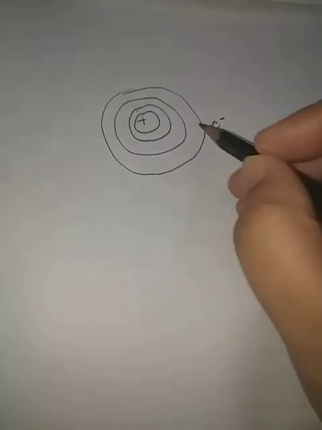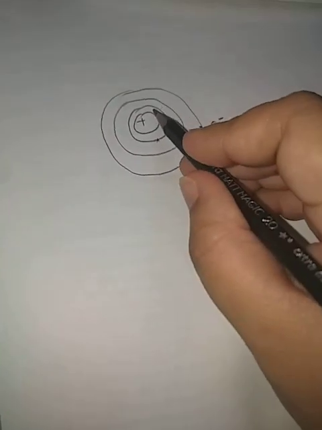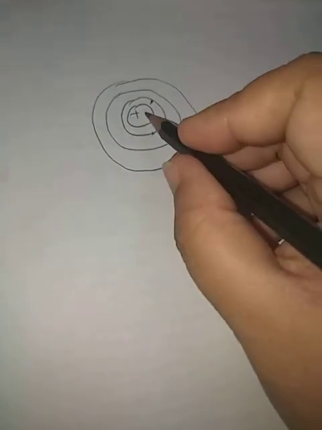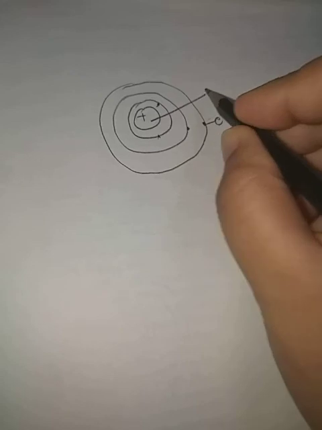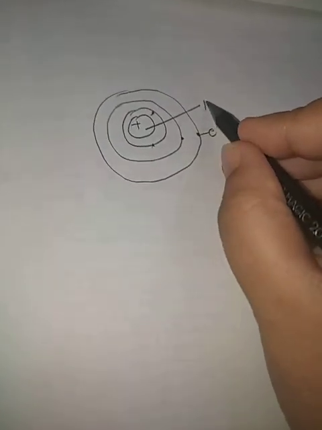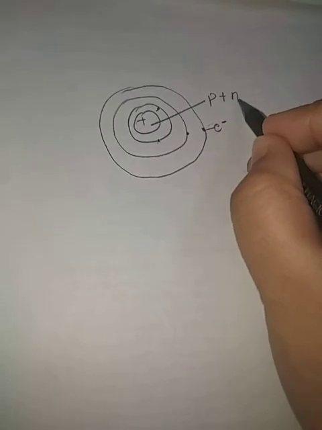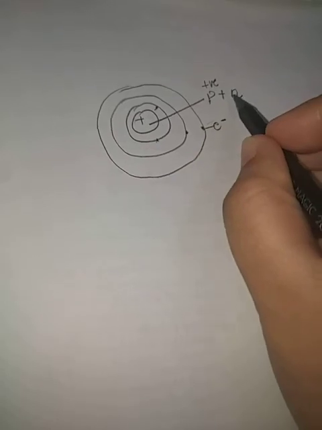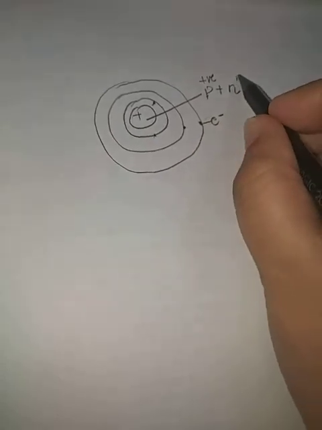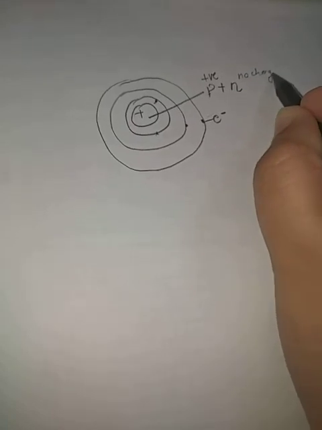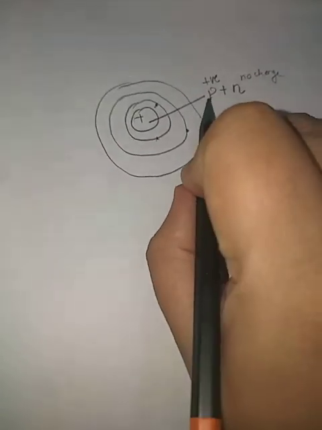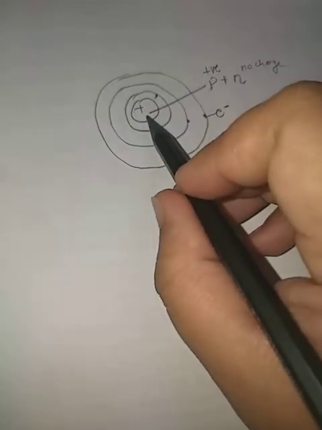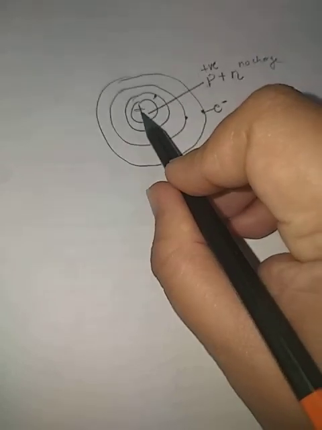In the nucleus, two subatomic particles are present: protons and neutrons. Protons are positively charged particles, and neutrons have no charge. Since protons are positively charged and neutrons have no charge, the nucleus of an atom is positively charged.